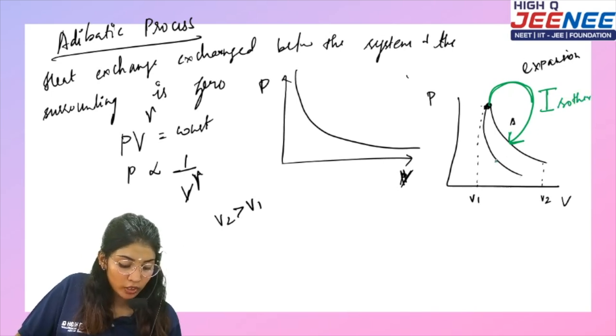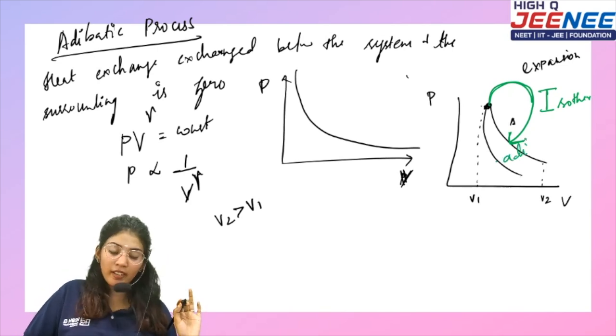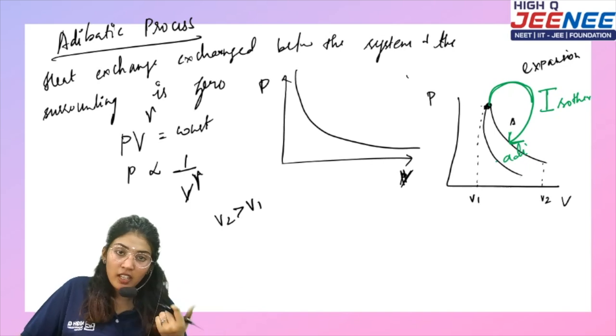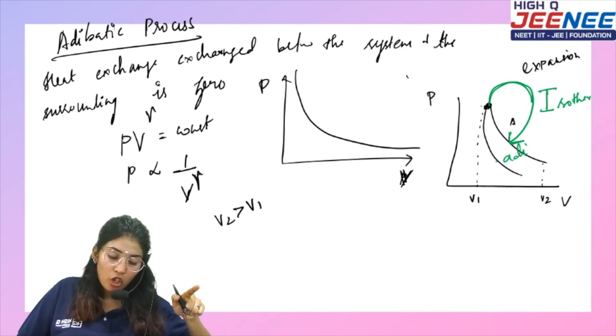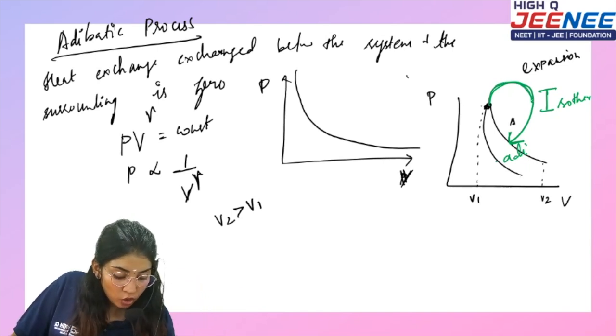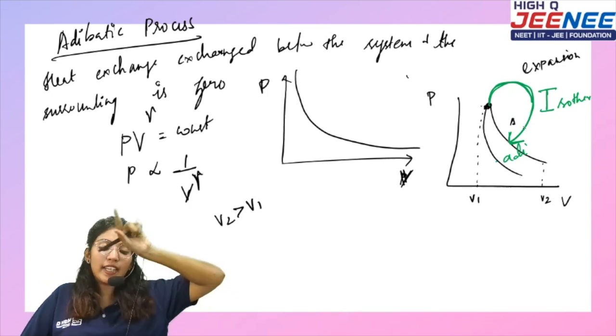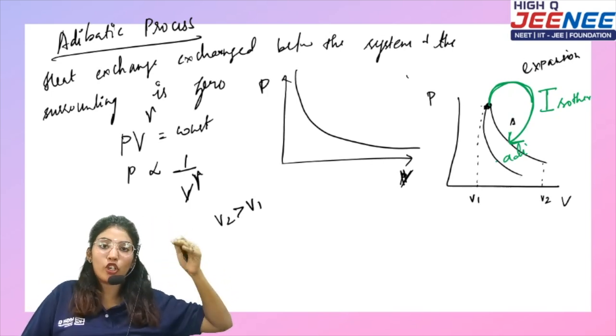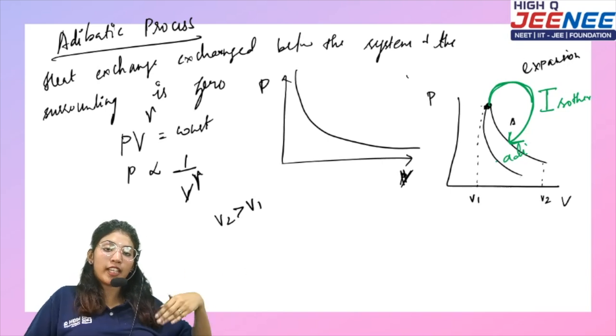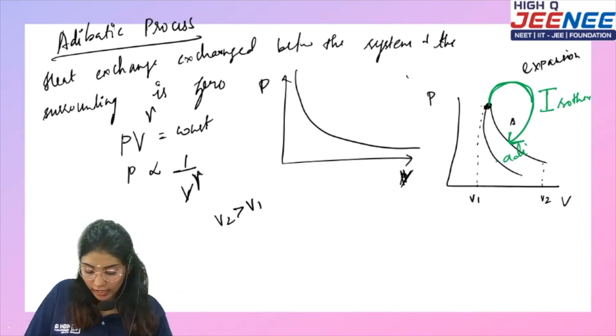The first one you touch in expansion, when you rotate clockwise, is the isothermal, and the second one would be adiabatic.